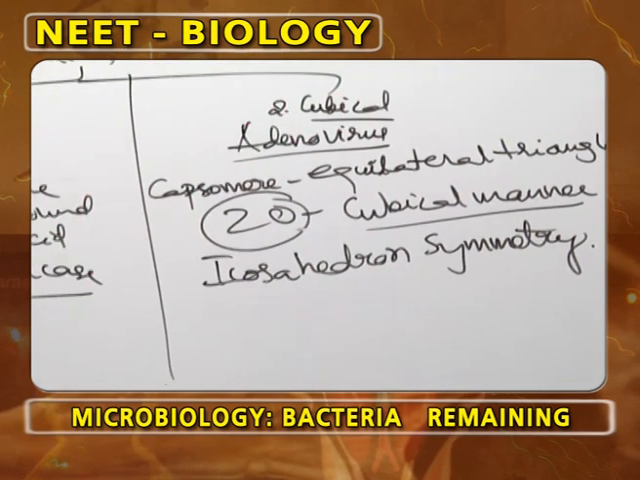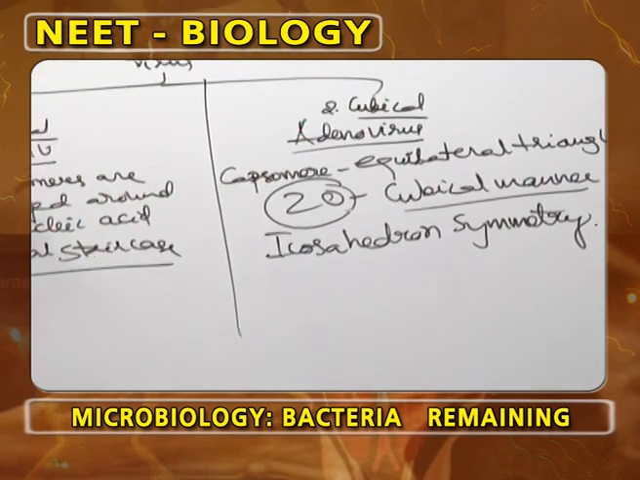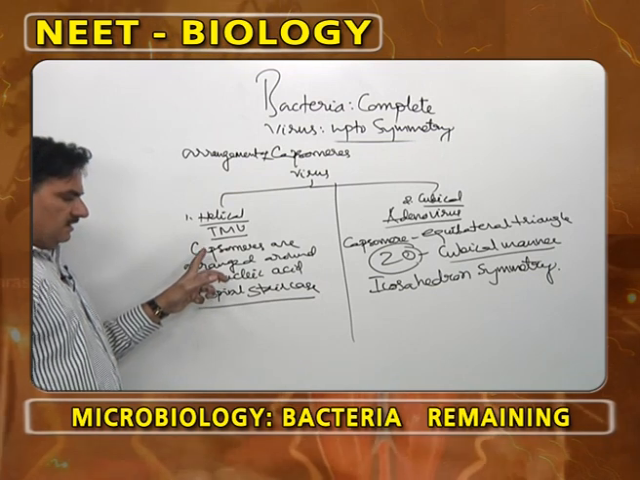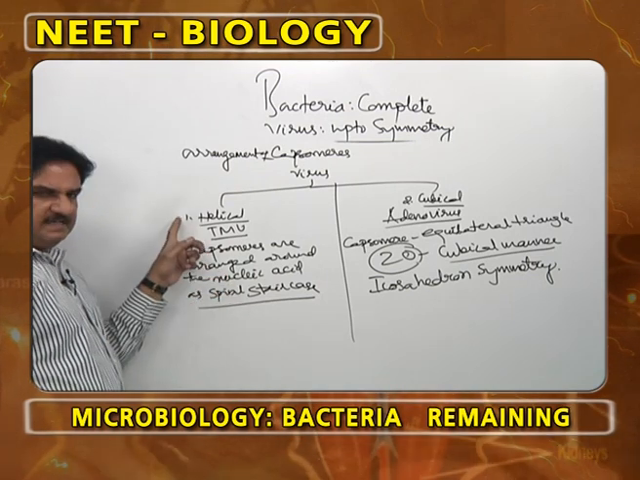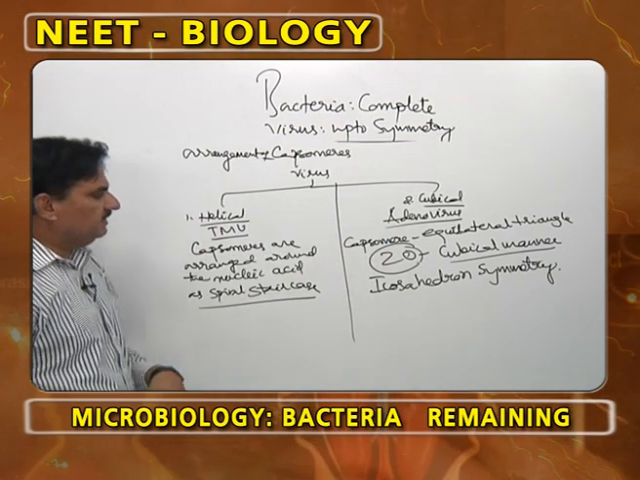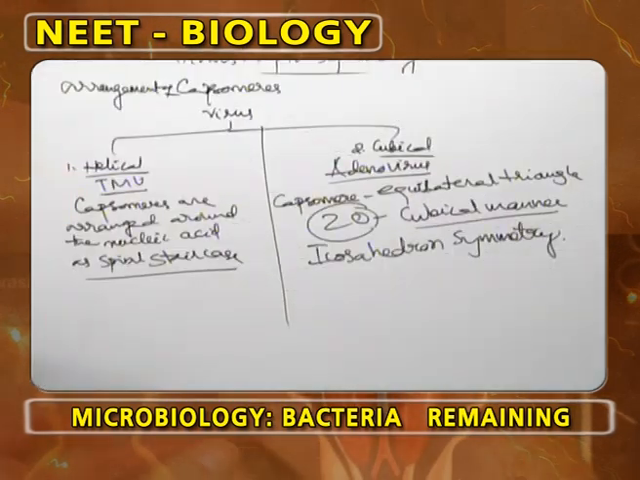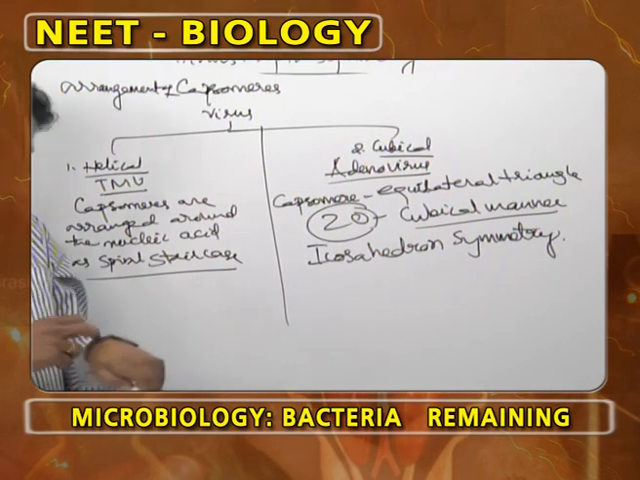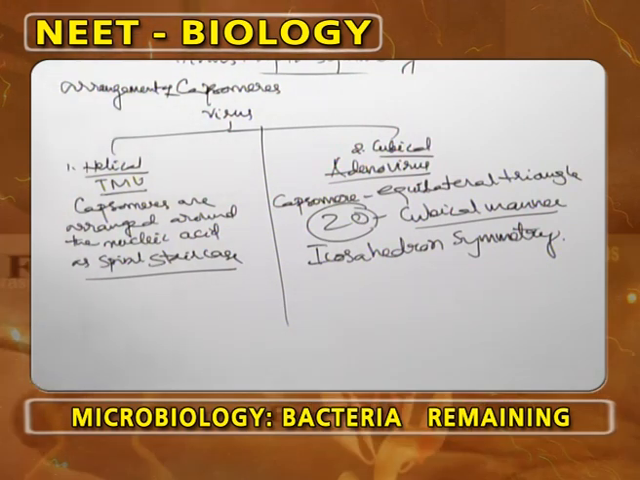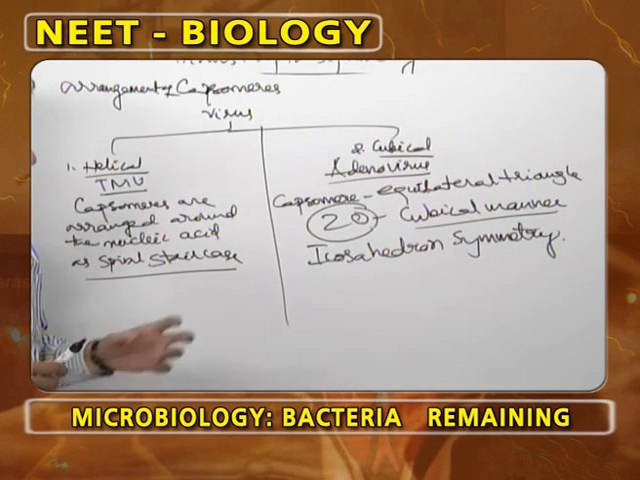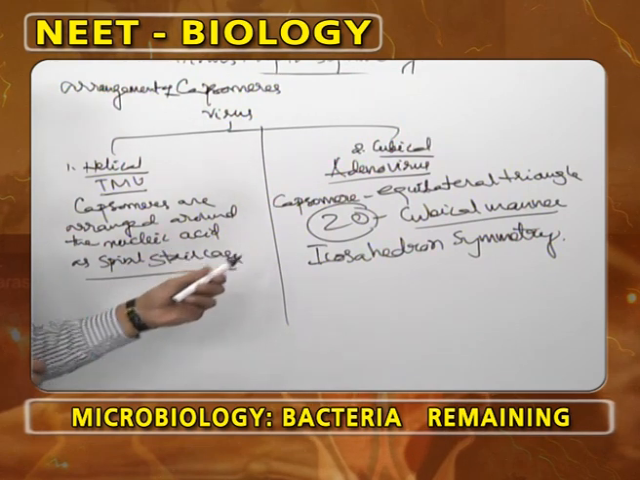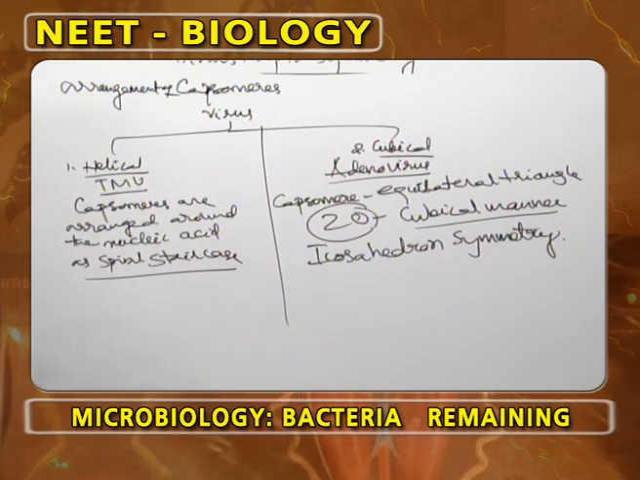So, helical symmetry is shown by tobacco mosaic virus. Here RNA is surrounded by capsomeres which are arranged like a spiral staircase. Cubical symmetry is found in adenovirus. Each capsomere is an equilateral triangle. 20 such equilateral triangle faces are arranged in a cubical manner, which is called icosahedral symmetry.